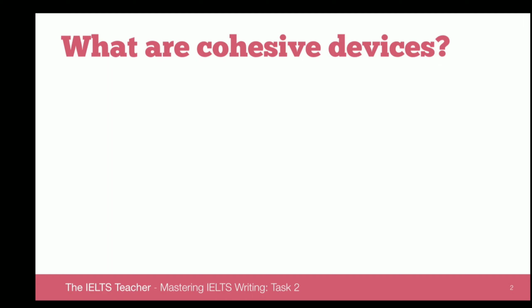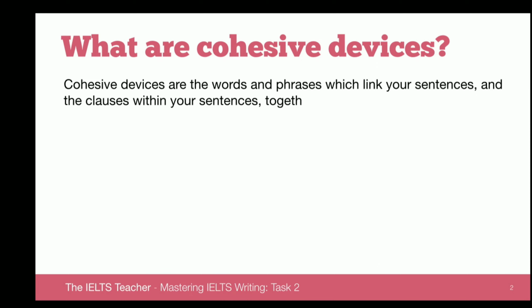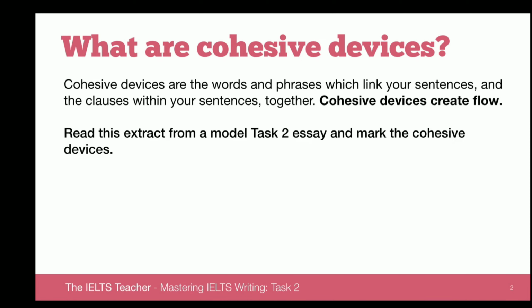But what good is that if we don't know what cohesive devices are? So, cohesive devices are the words and phrases which link your sentences and the clauses within your sentences together. They link the ideas between separate sentences and clauses together. So really, cohesive devices create flow.